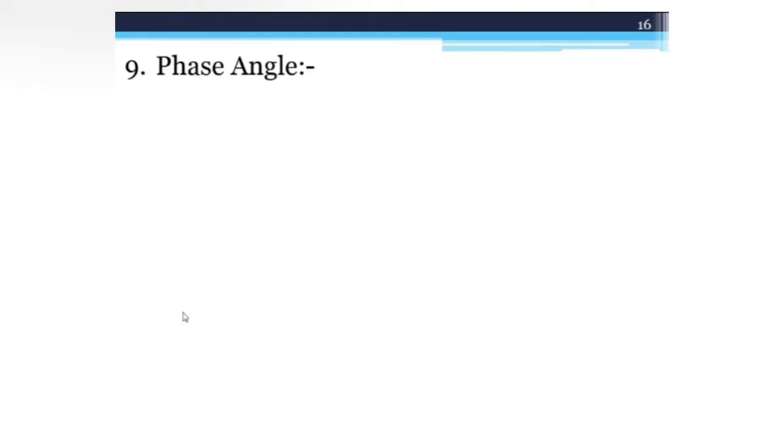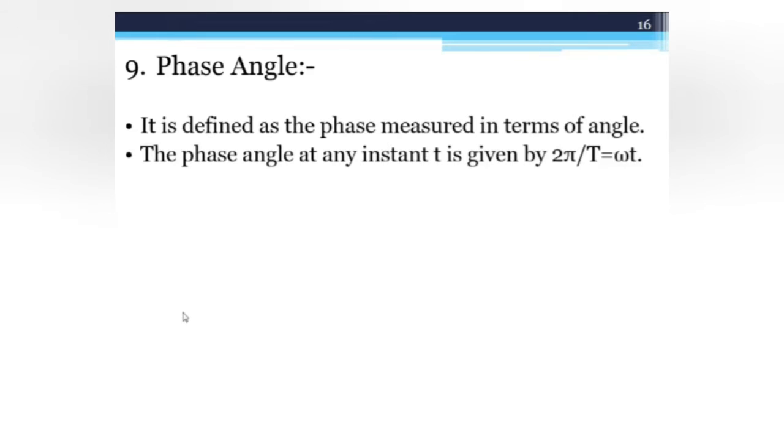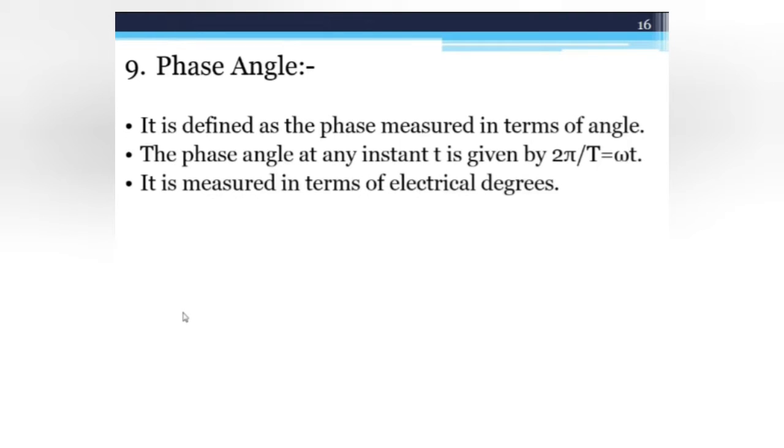After that, the phase angle, it is denoted by phi. It is defined as the phase measured in terms of angle. So at any instant t, it is given by 2 pi by T, or is equal to omega t. Normally the phase angle is measured in terms of electrical degrees.